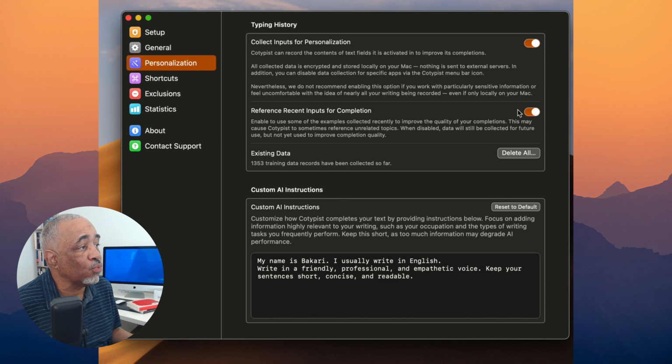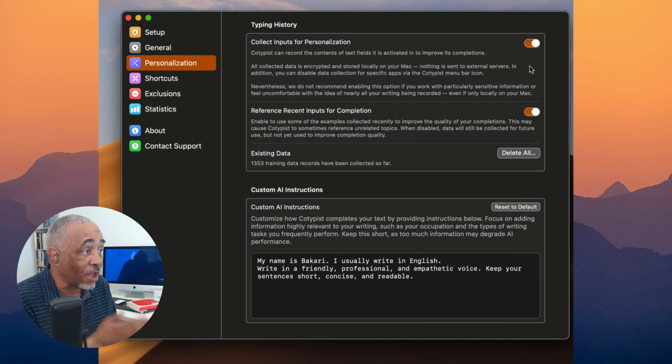And then you can go into what's called the personalization. Basically, it is collecting input about what you type and things that it sees. So if you're really concerned about that, you might want to disable this, right? But it does that to improve its completions.